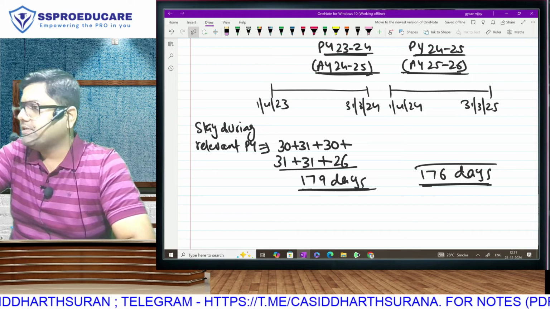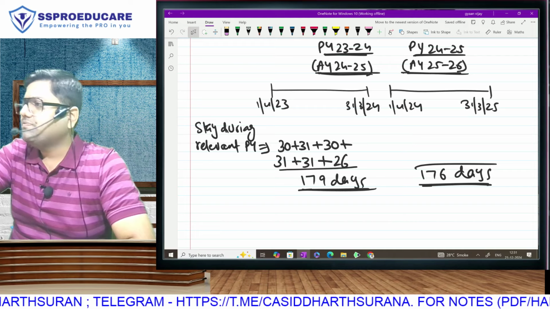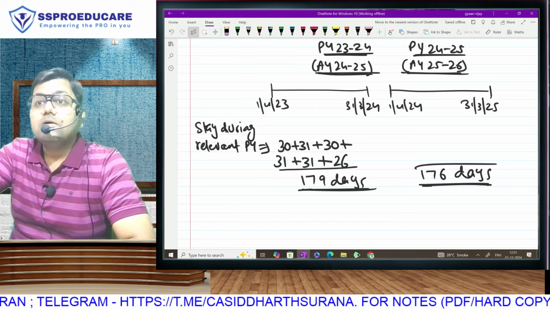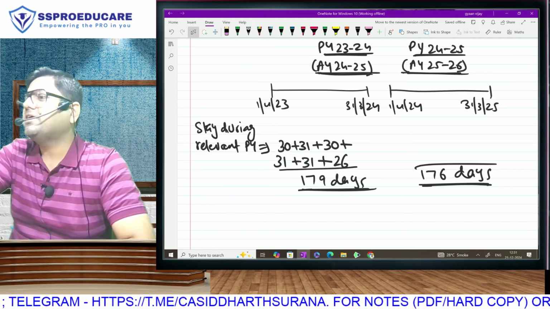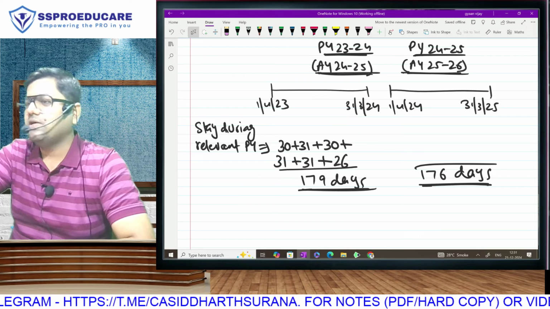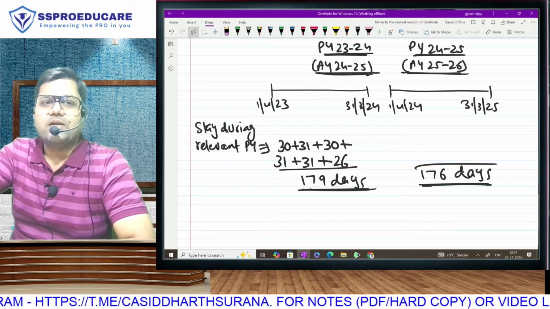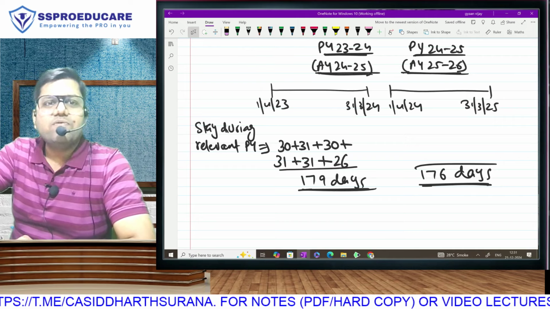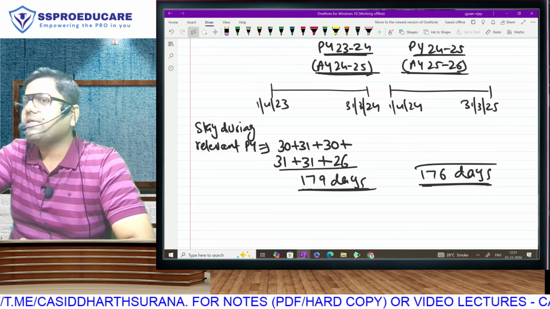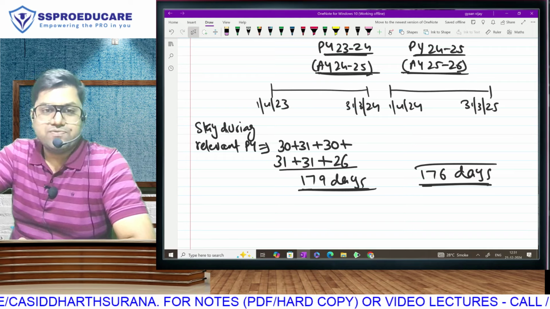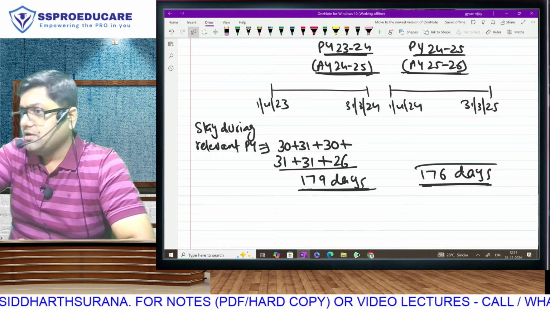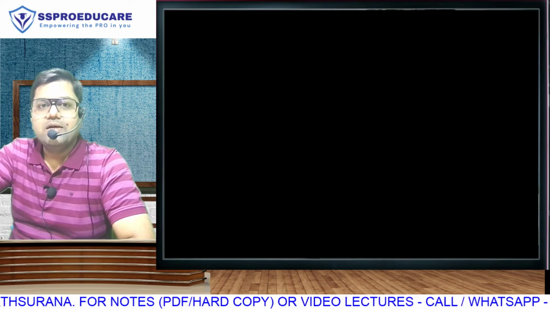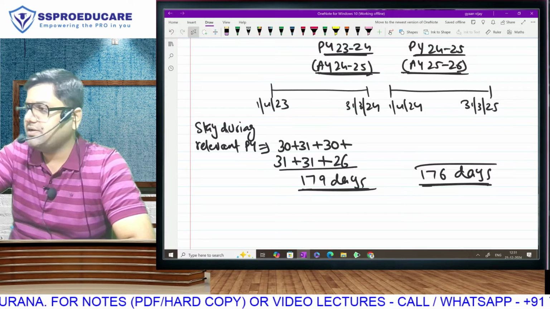Therefore, he is not fulfilling the first condition, that is 182 days. Is that correct? But the deemed resident clause cannot apply to him, that I can tell you in advance. Why? Because his total income is 1 lakh only, so that 15 lakh condition is not fulfilled. 120 days also cannot apply. The only thing left is 60 and 365. 182 he is not fulfilling, but let us see whether he is fulfilling 60 and 365. Is his stay during the current year 60 days or more?